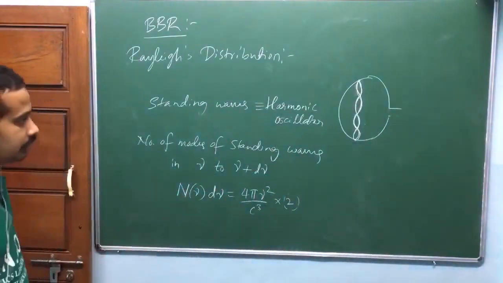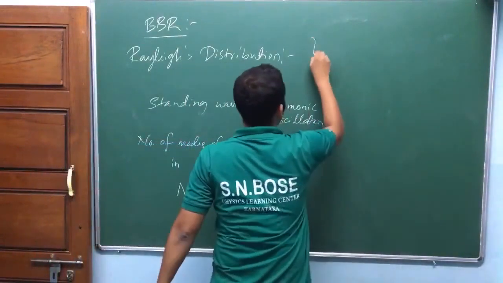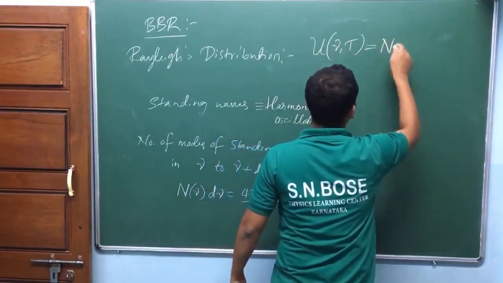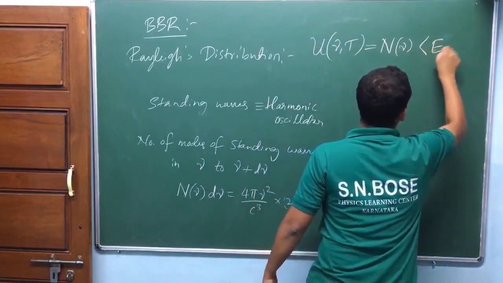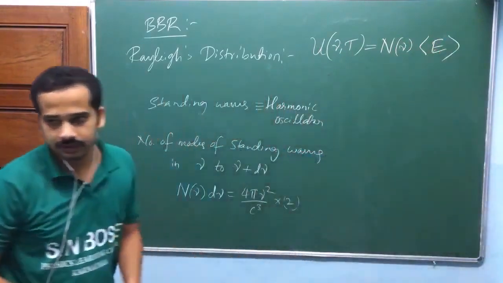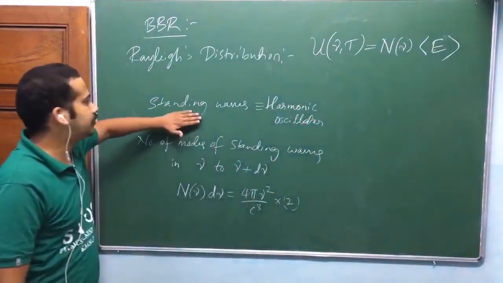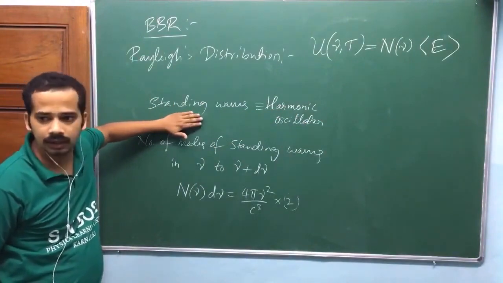Okay. Now look at here. He is going to write the energy density U(nu, T), that is equal to n(nu) into the average energy. Look at here. He put average energy here. That average energy can be the average energy of the standing wave, the average energy of each standing wave, okay?